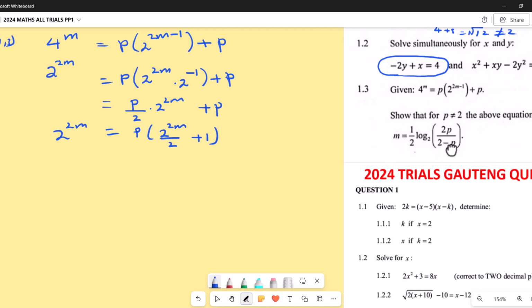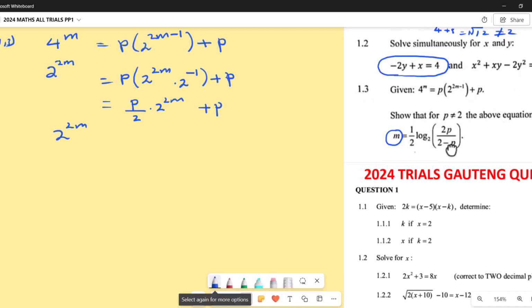Now because I'm looking for m in my solution here, I better make m the subject of the formula. Actually, I better go back here. I better say minus this one here.